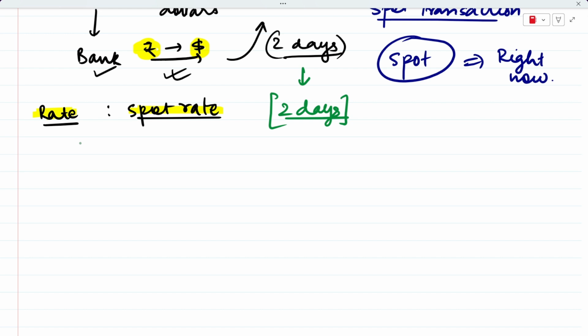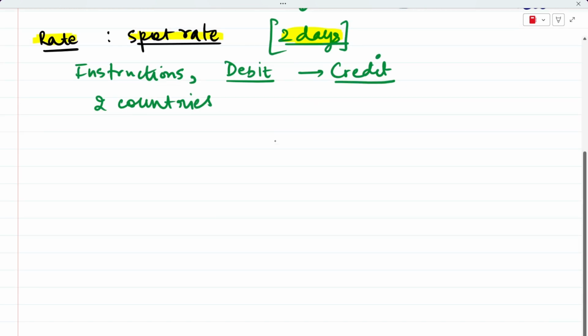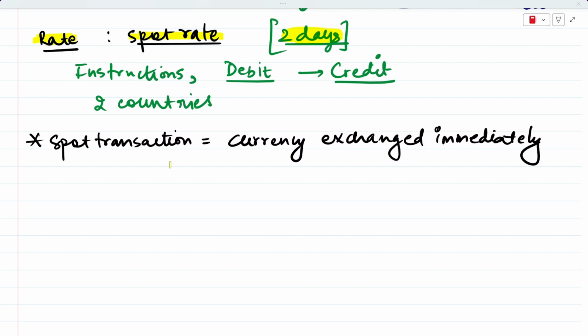And it's very simple because banks also need to send out instructions to each other, right? Banks need to communicate with each other. They also need to debit one account. When they debit one account, they are crediting the other account, right? The account in India is getting debited and the account in America is getting credited. We are also functioning across two different countries, so we are working across two different time zones. So basically 2 days is the standard time that banks take to transfer money from one country to another, right?